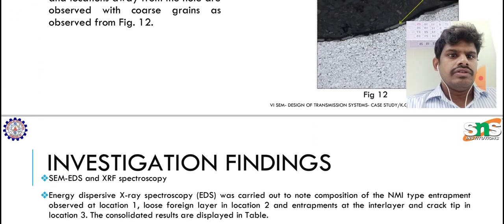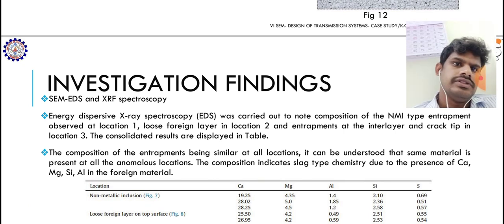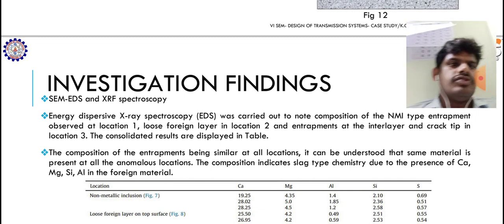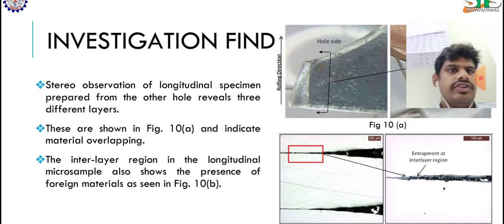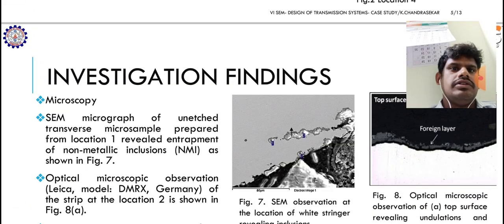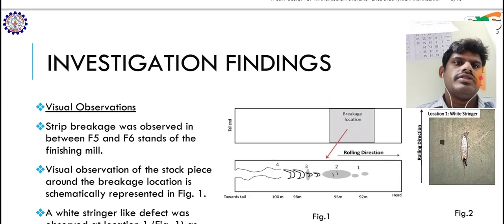Spectroscopy investigations were also done to find the reason for the failure. So in the first investigation, that is visual inspection, they observed that